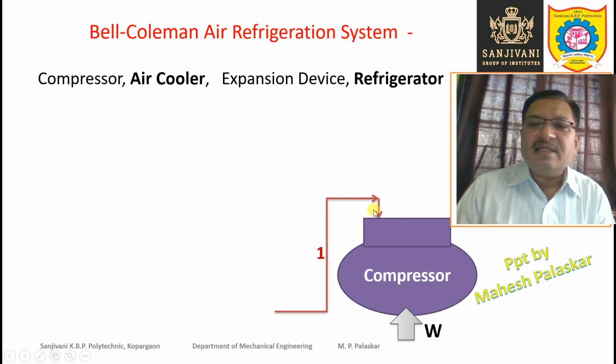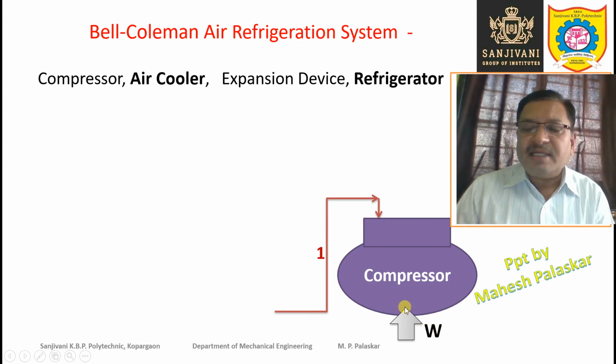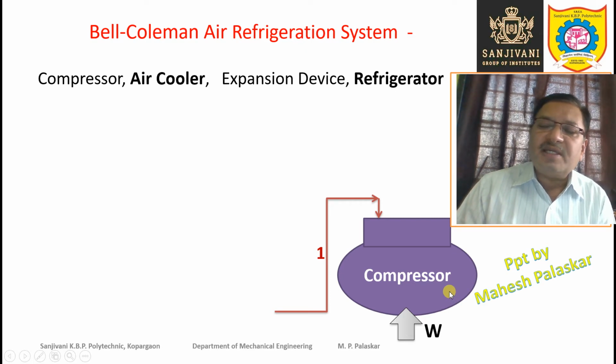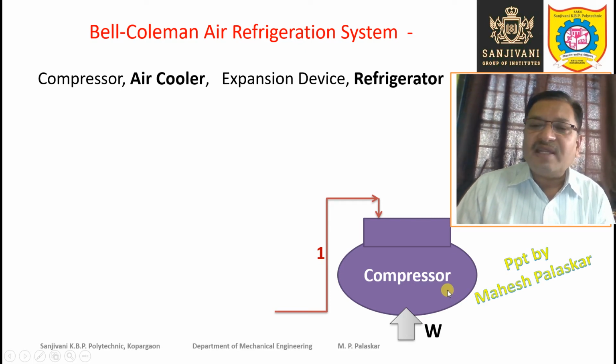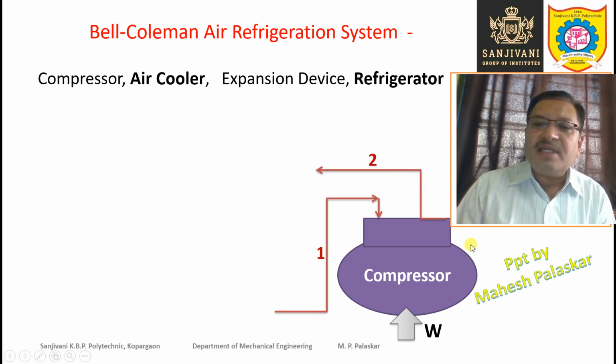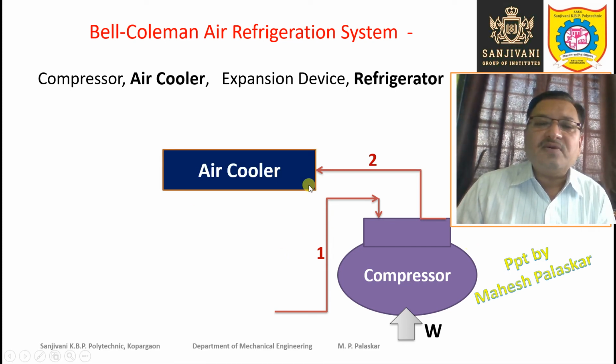It enters inside the compressor, and in the compressor mechanical work is supplied. So compression takes place from low pressure to high pressure of the refrigerant, the working substance. The refrigerant gets compressed from lower pressure to higher pressure. The temperature is also increased during compression. After compression, the refrigerant will enter inside the air cooler.